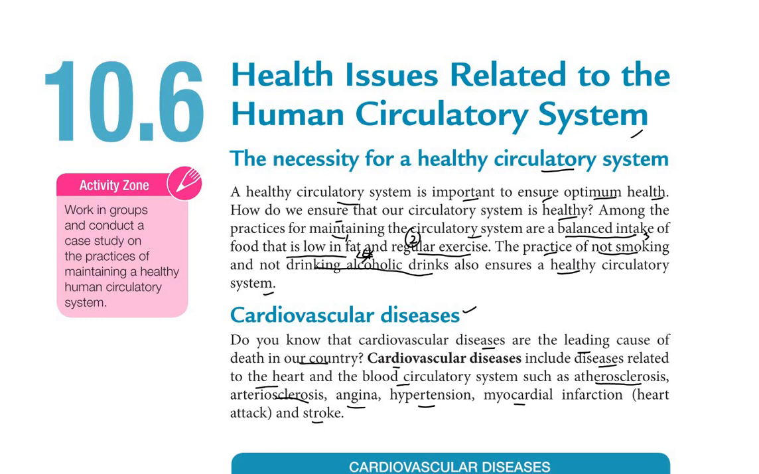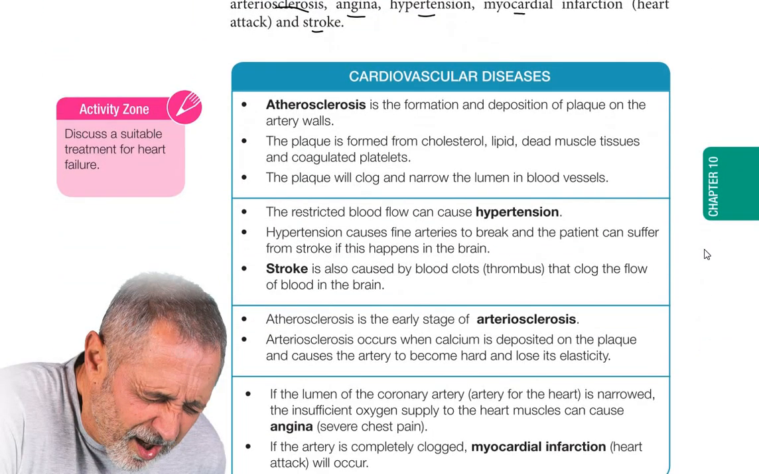Whenever you hear the word cardio, that is related to the heart and the blood circulatory system. So what are the cardiovascular diseases? We read first, later I will explain to you one by one using diagrams. First we have atherosclerosis, the formation and deposition of plaque on the artery walls. This occurs in the artery. The plaque is formed from cholesterol, lipid, dead muscle tissues, and coagulated platelets. The plaque will clog and narrow the lumens in blood vessels. Later I will show you the diagrams one by one, so we just read first.